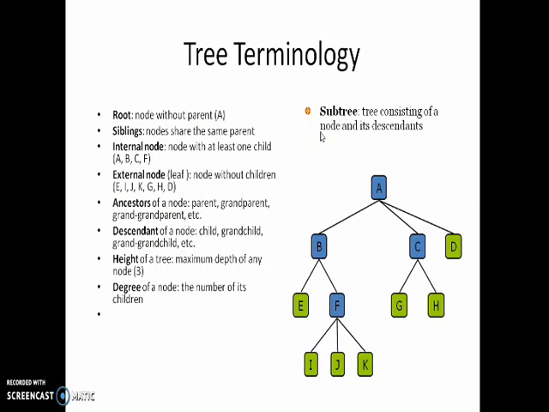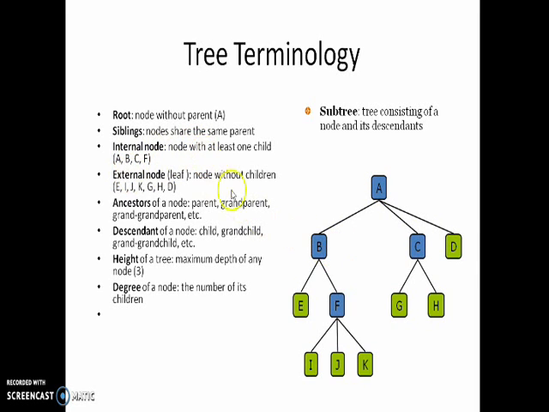So these are all the tree terminology we have to use. First one is root. So this one is root. So this is the basic structure for the following tree. Sibling means nodes that share the same parent. So B, C, D are all the children of node A. So sibling for B is C and D, for C is B and D, and for D is C and B.